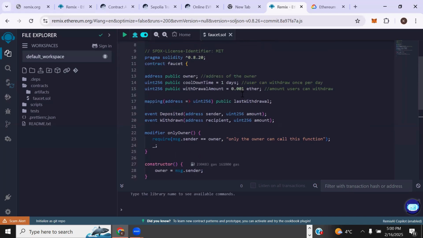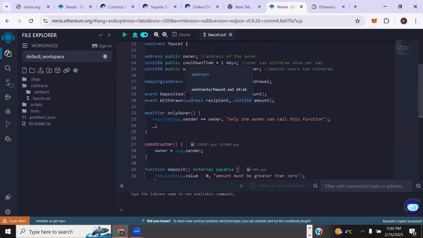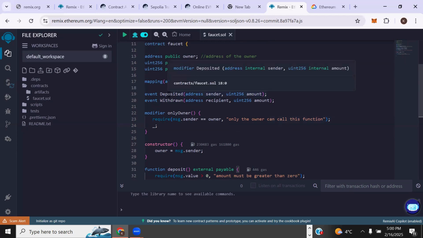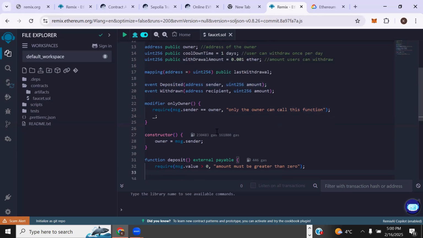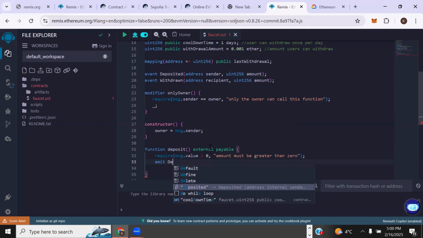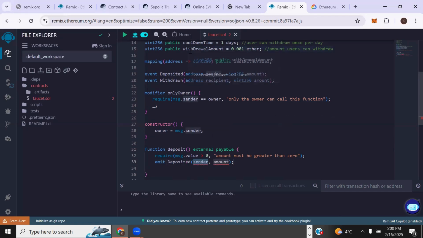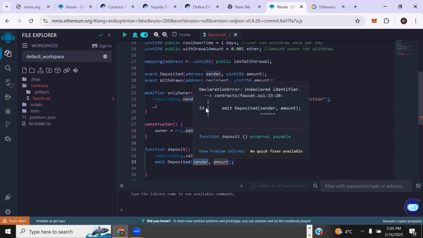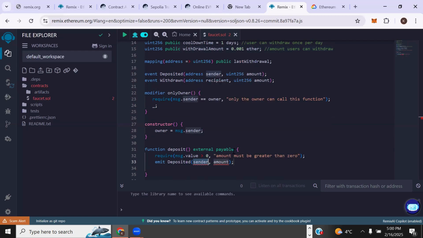So we're going to emit an event. So what event are we going to emit? This Deposited event. So we're going to say emit, just like console.log in JavaScript. So emit Deposited. You can see it's, yeah, it's because I've declared it already. So it's taking in what we declared, the sender and amount.